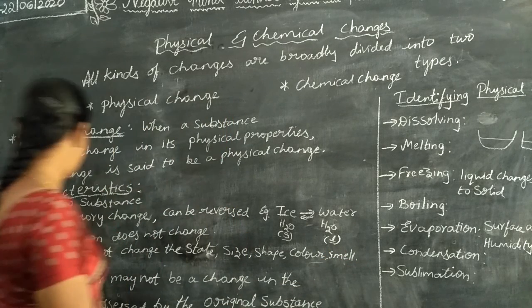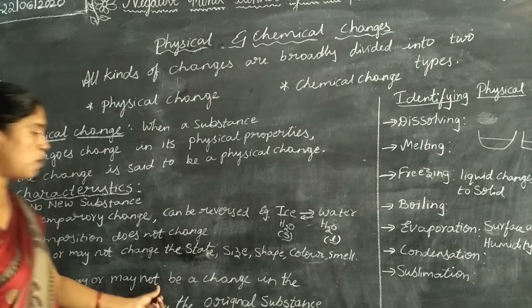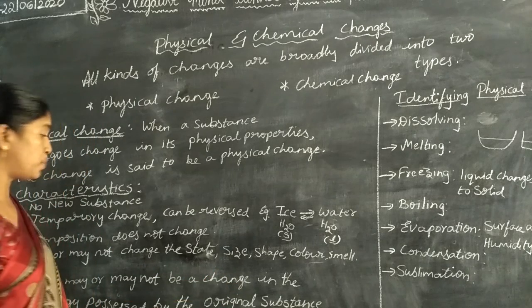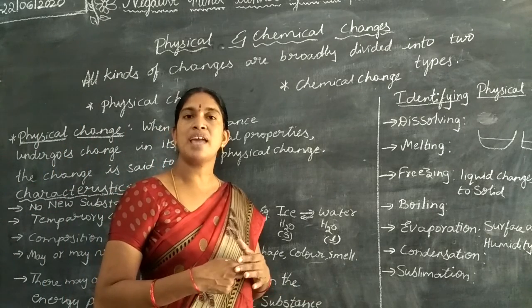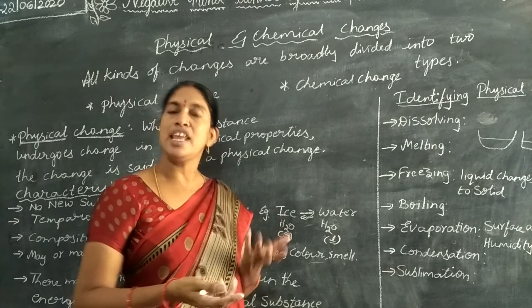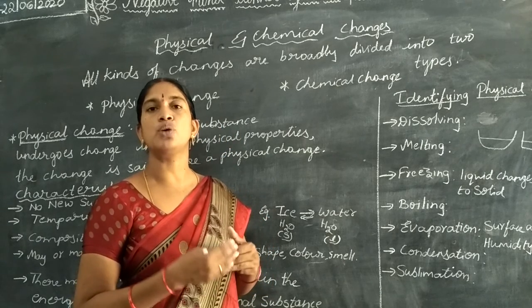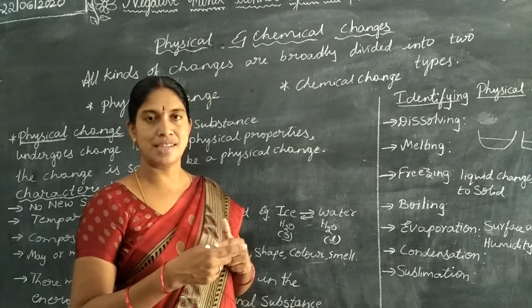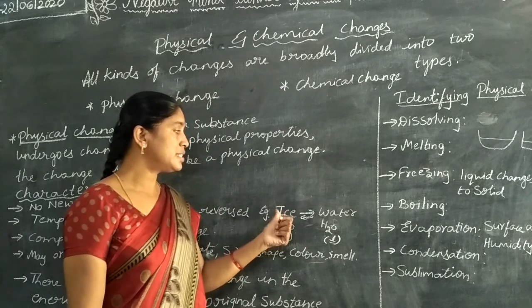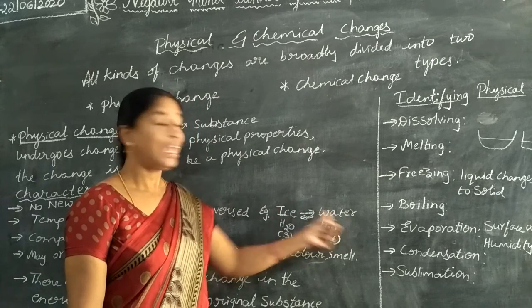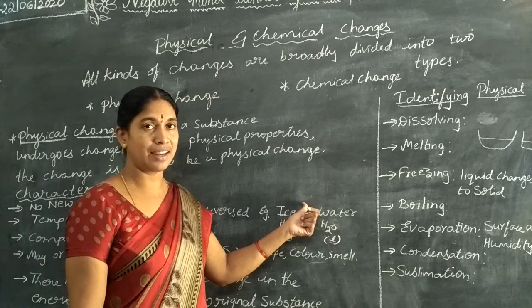Understand? In the same way, there may or may not be a change in the energy possessed by the original substance. That means sometimes it may take some form of energy in order to convert it into the other state. For example, here the ice is converted to water, so the temperature is increased.